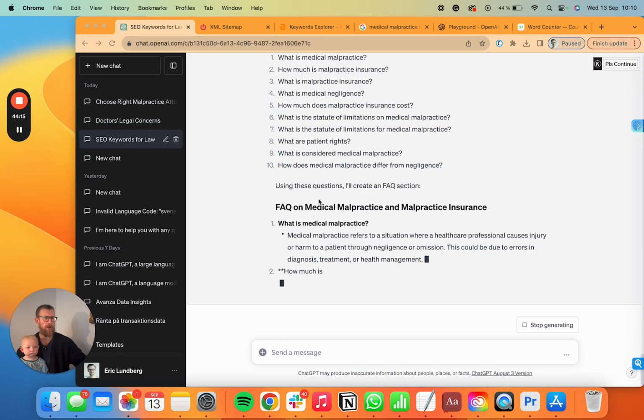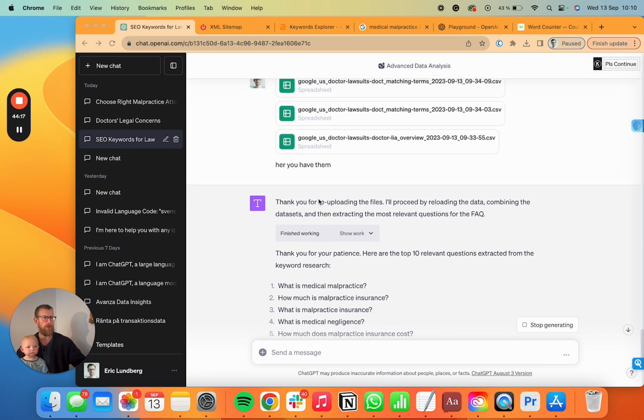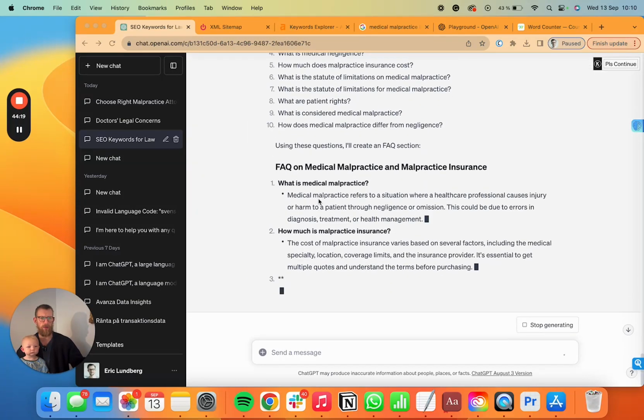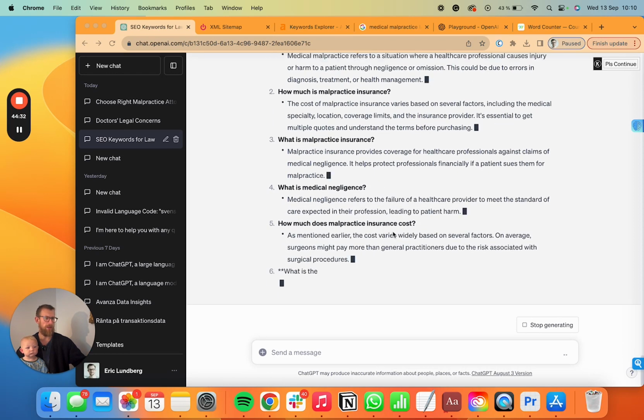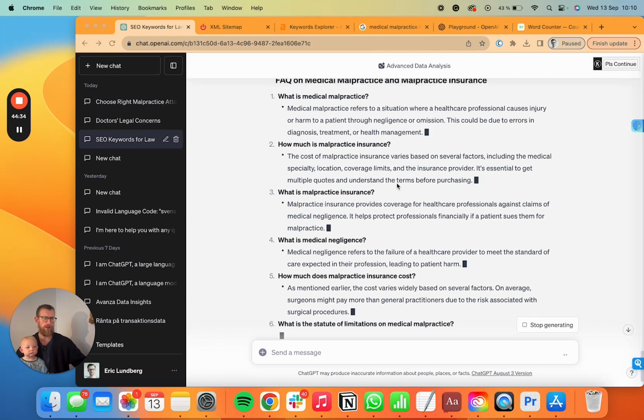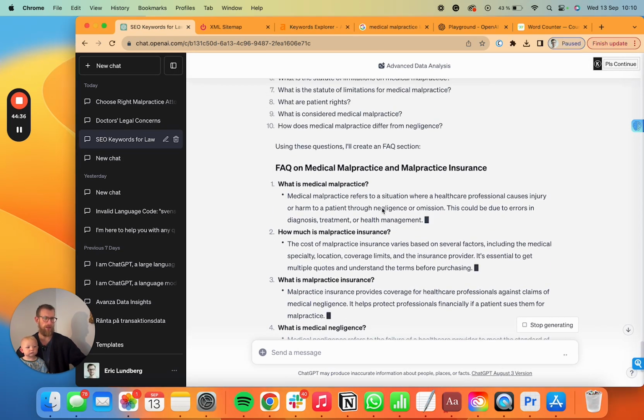So the last thing you need to do is to go back to the chat that knows the keyword research from Ahrefs, and you'll ask it to withdraw all of the relevant FAQ questions from the keyword research and then write the answers to them. So this will be the FAQ that we're going to post in the end of the article.